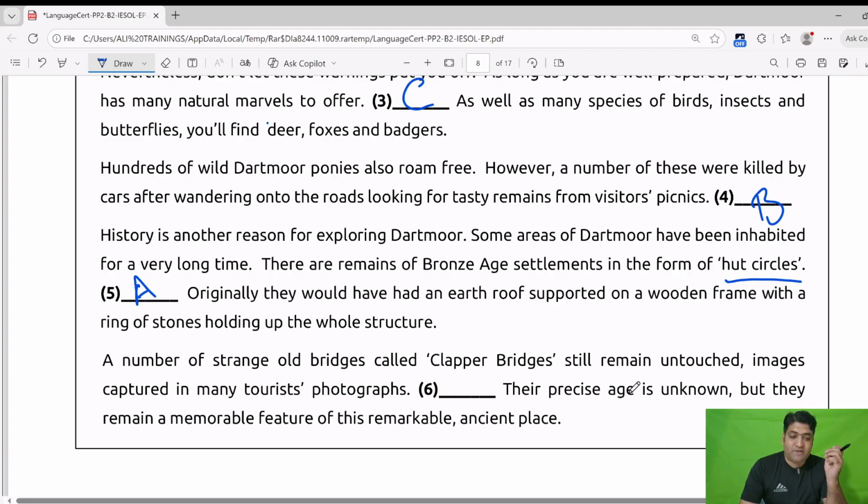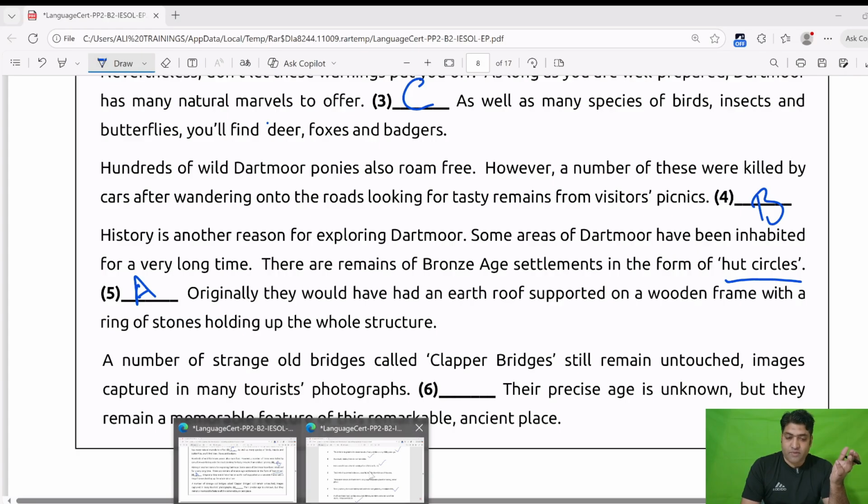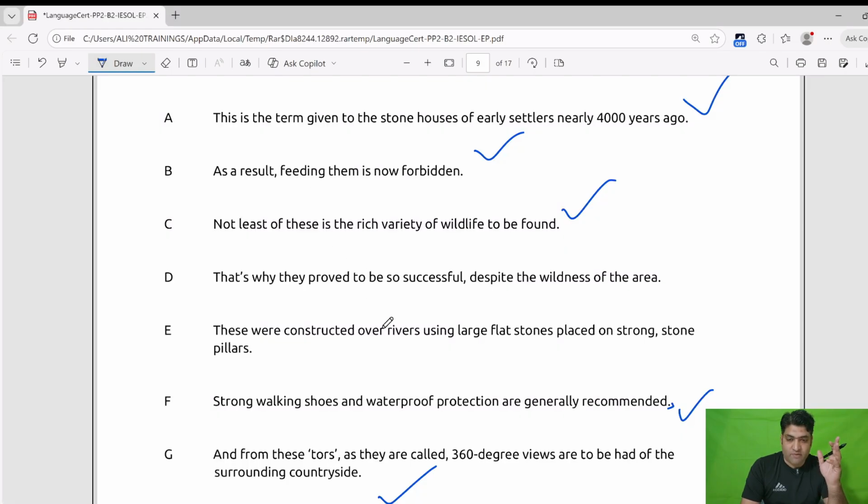Dash, their precise age is unknown, but they remain a memorable feature of this remarkable ancient place. Clapper bridge is also a term, but they are talking about the construction of these bridges, but they don't know when they were built. So the correct option for it will be D or E, but